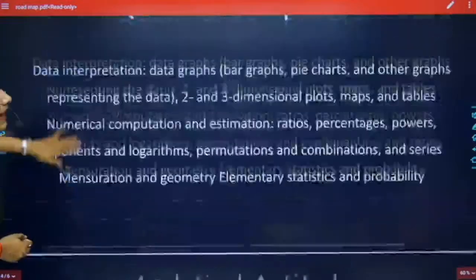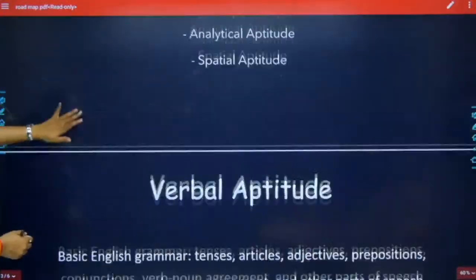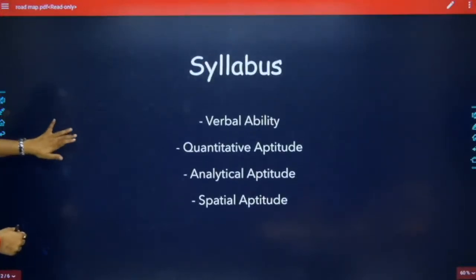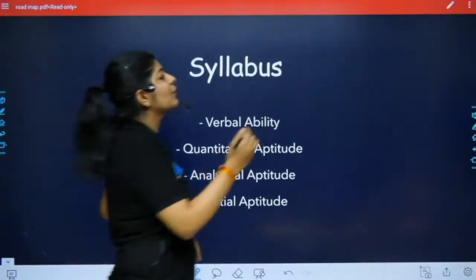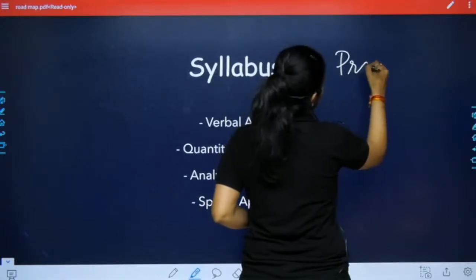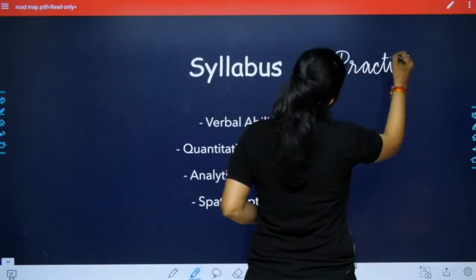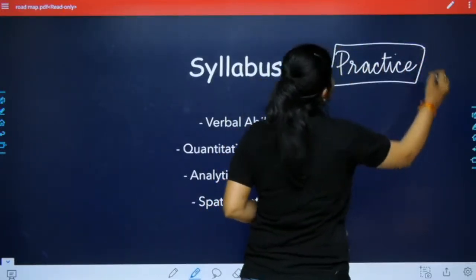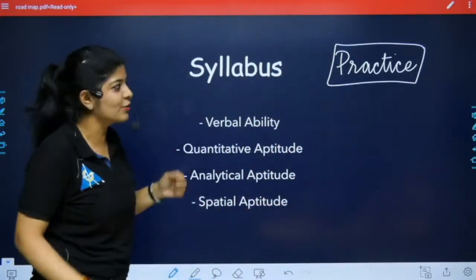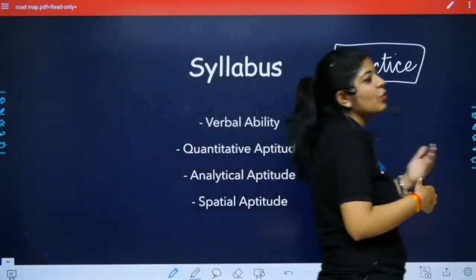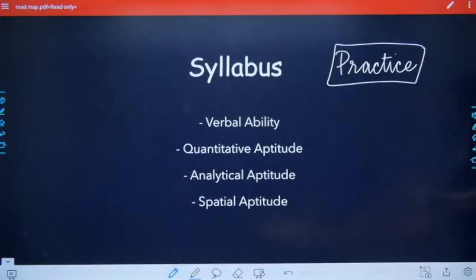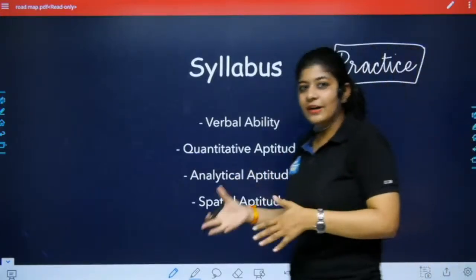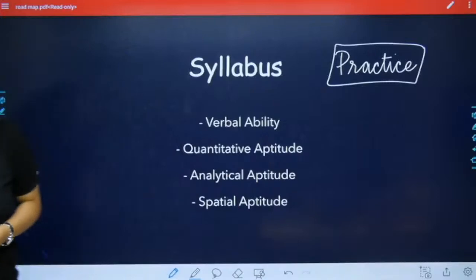By doing practice, you can easily achieve 15 out of 15 marks. General aptitude is all about practice, and we all know that practice makes a man and woman perfect. So do more practice. As you do more and more practice, you will learn all the tricks and all the concepts as well.